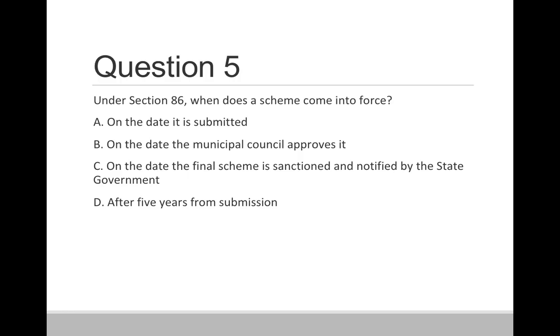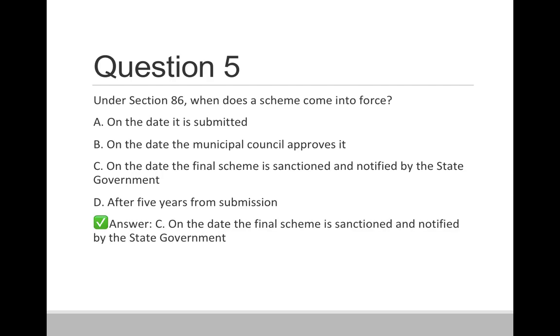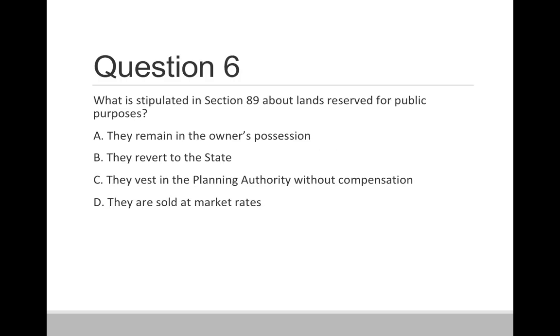Question 5. Under section 86, when does a scheme come into force? Option A, on the date it is submitted. Option B, on the date the municipal council approves it. Option C, on the date the final scheme is sanctioned and notified by the state government. And option D, after 5 years from the submission. So the correct answer is option C, on the date the final scheme is sanctioned and notified by the state government.